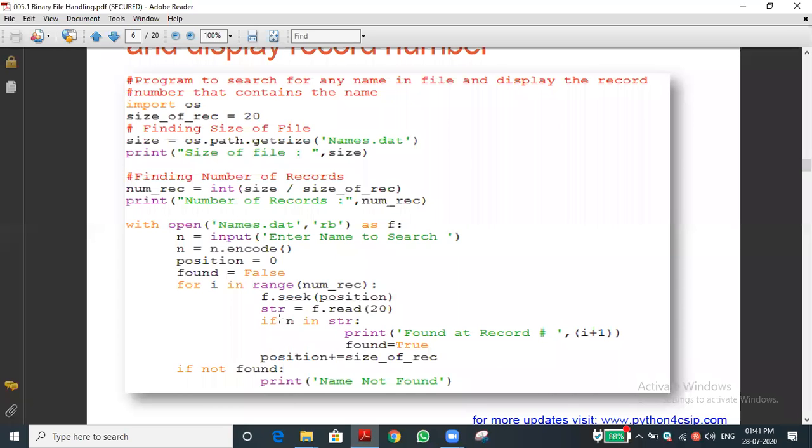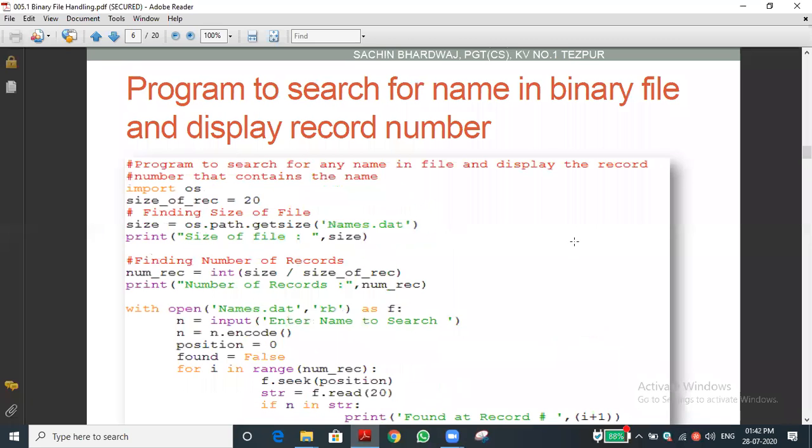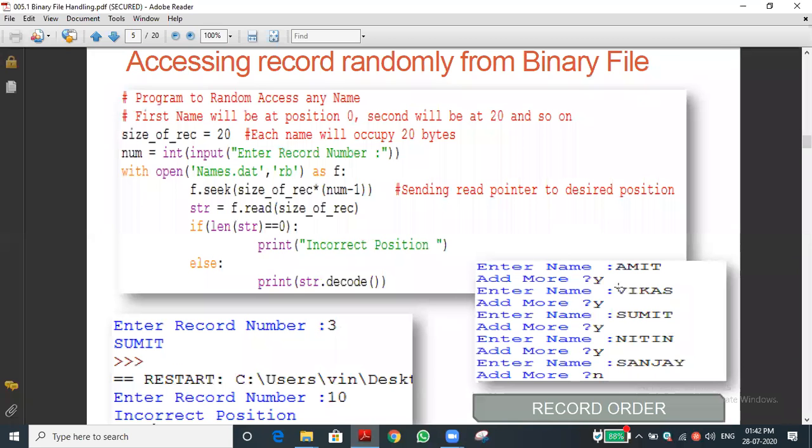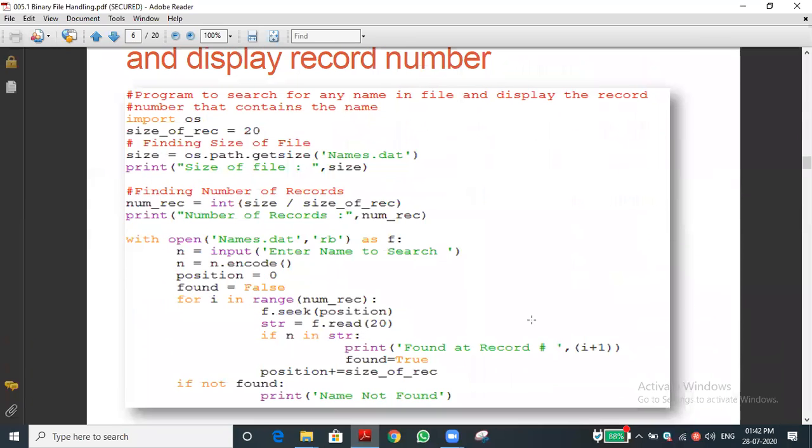Now you can see str equal to f.read(20), that is next 20 characters it is asking to read. What will happen? The next 20 characters is what? Compare the user's name with the second name. Suppose the second name we entered is Vikas. That is our searchable name also. Have you understood? So what may the next 20 characters contain? Okay, let you come to this program.